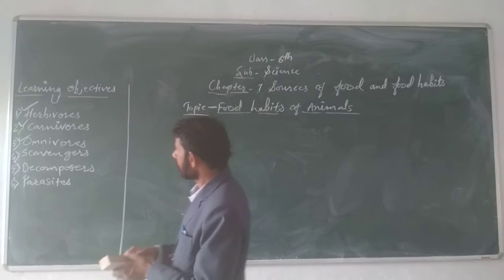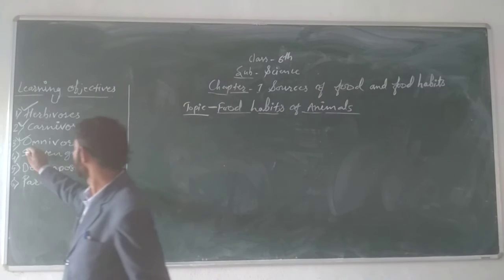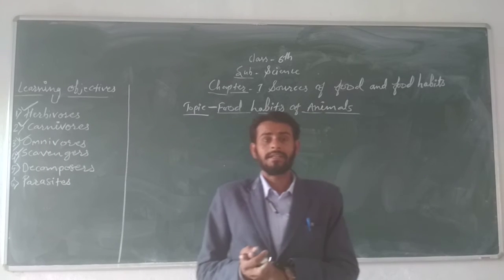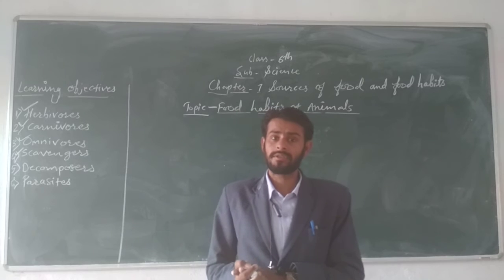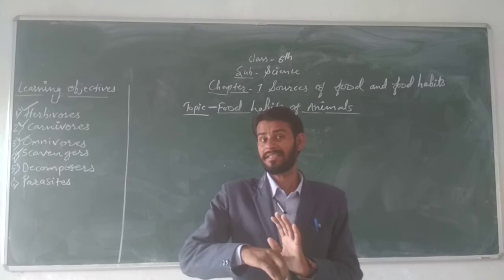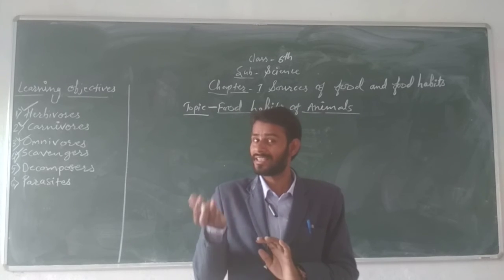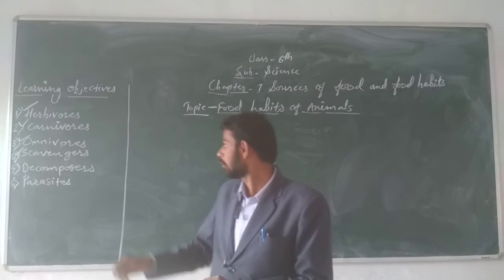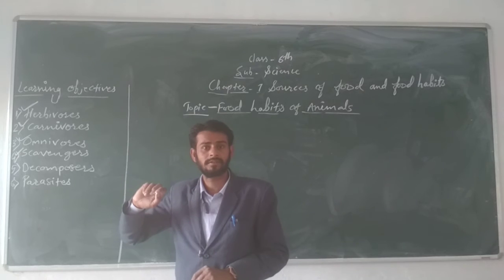Now, let's reach the fourth point: scavengers. The animals that feed on dead and decaying bodies of other animals are called scavengers.